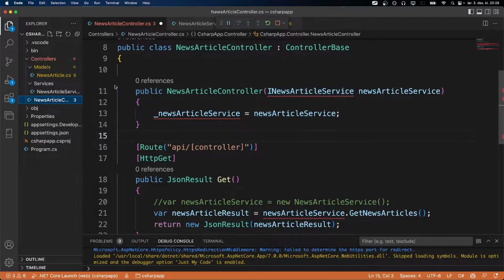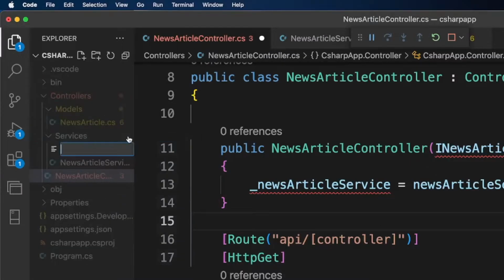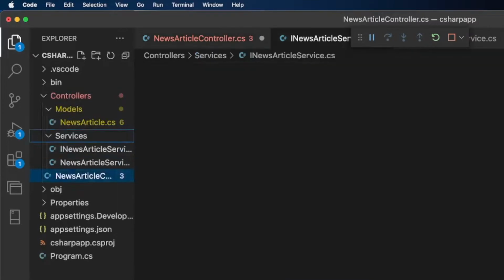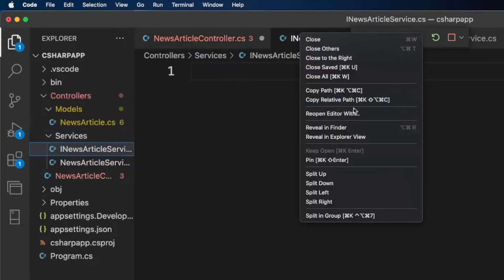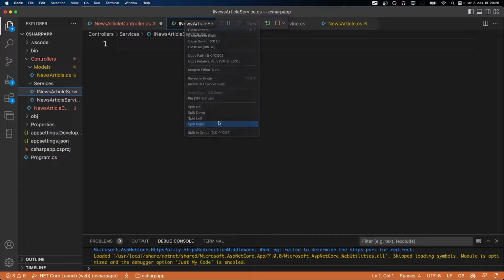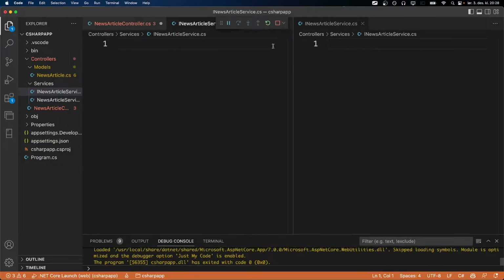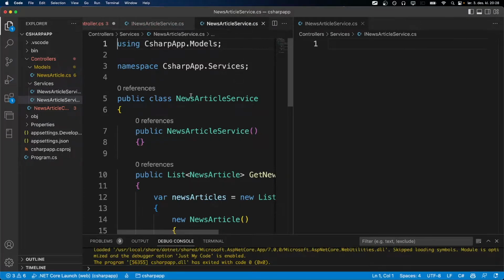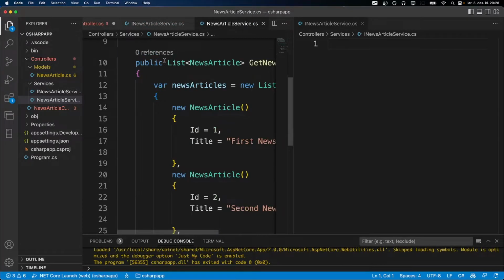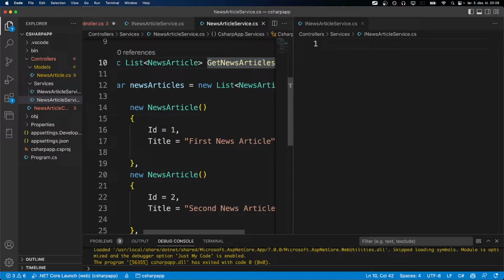So if you go back here to the services, we can create another file inside of here and call it INewsArticleService. We are using an interface because it's easier when it comes to testability later on. So if we take a look at the news article service, we can see that we are returning a list of news article.